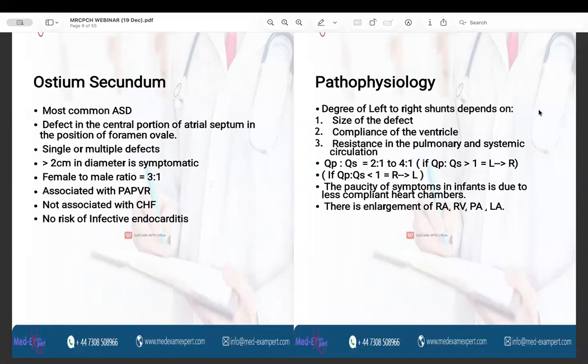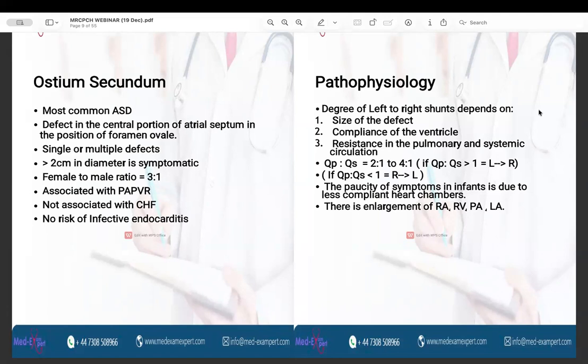So QP:QS ratio is actually the ratio between blood flow in the pulmonary circulation and the systemic circulation. So the QP:QS ratio in the ASD ranges from 2 to 1 to 4 to 1. If the QP:QS ratio is more than 1, this shows that there is left to right shunt. If it is less than 1, this shows that this is right to left shunt.